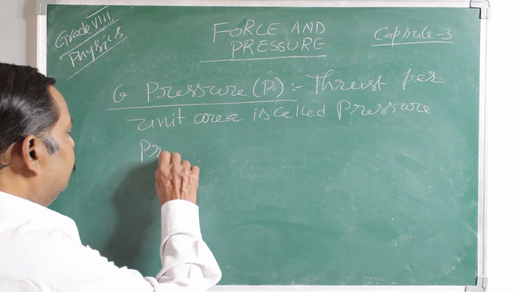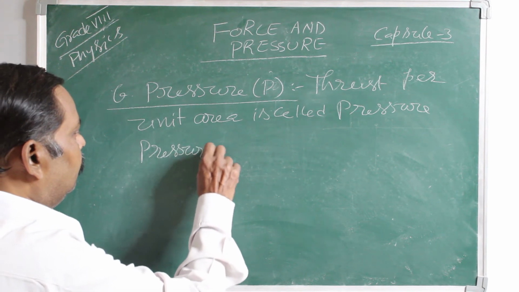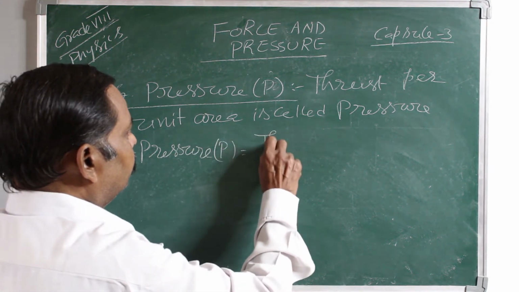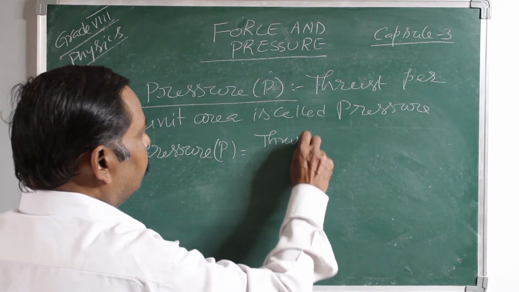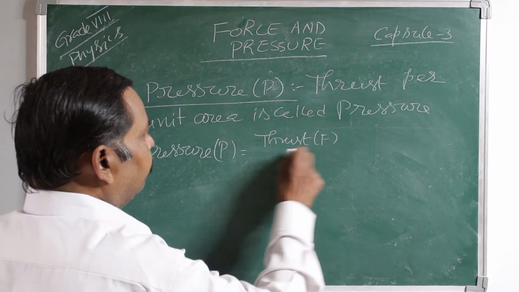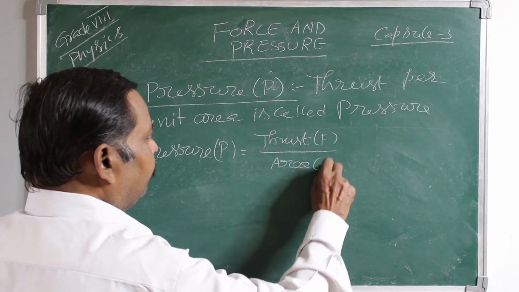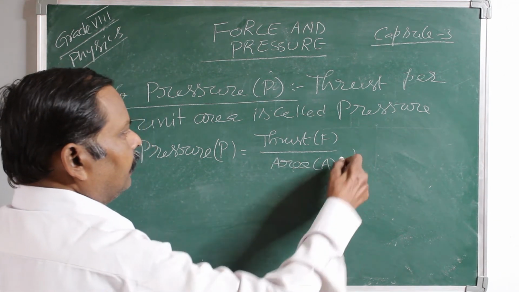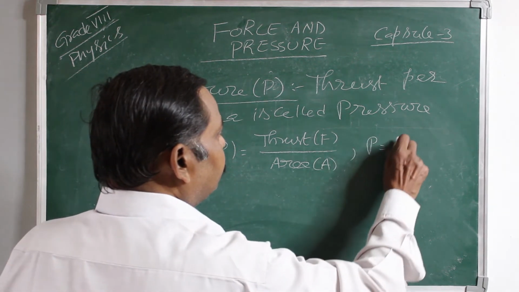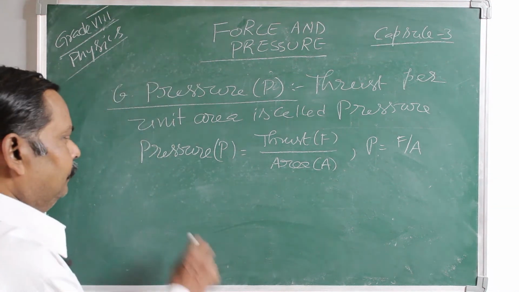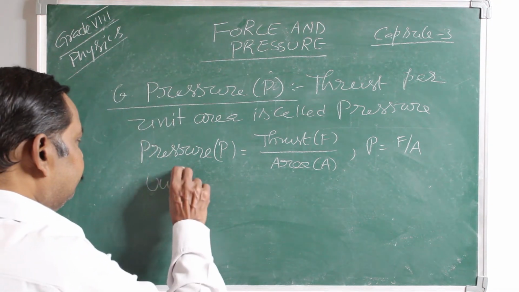So, pressure P is equal to thrust F by area of contact A. Otherwise, P is equal to F by A. What are the units for it?